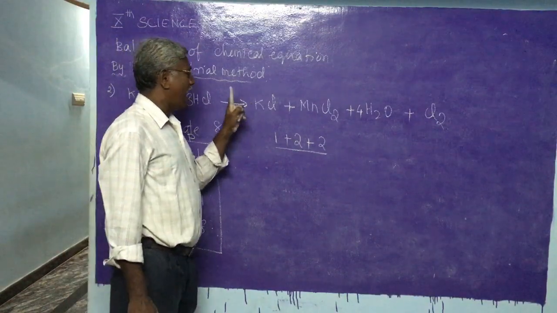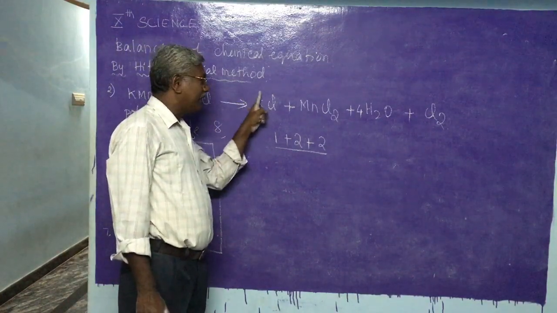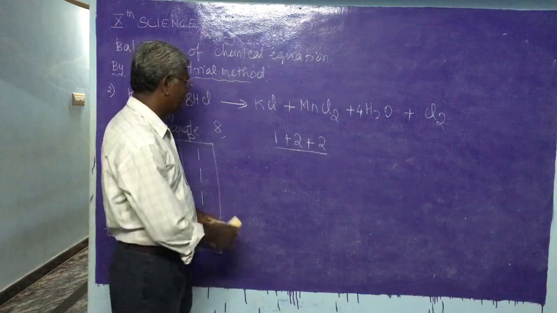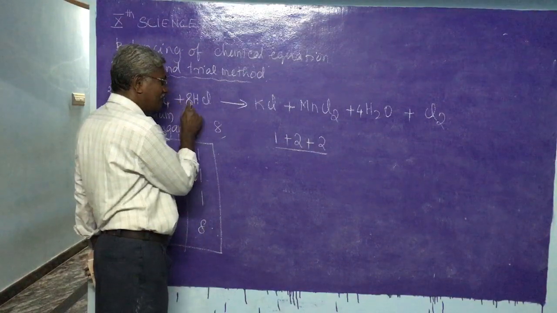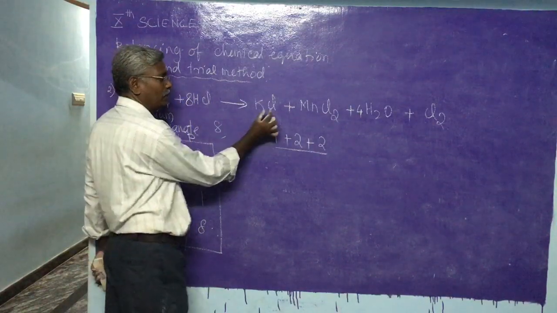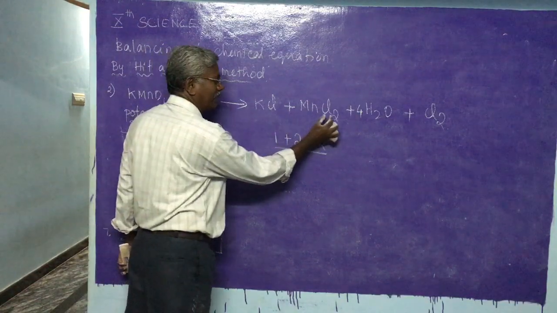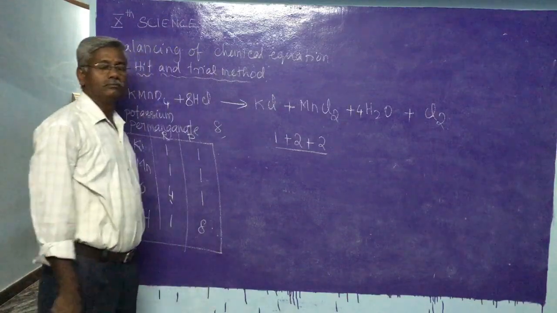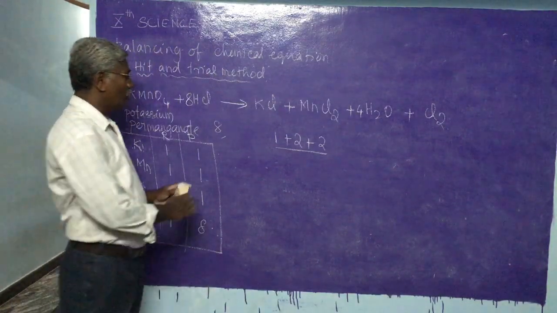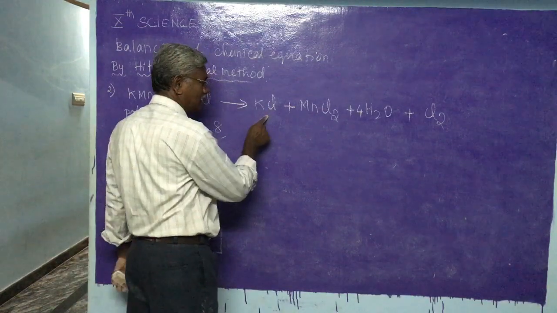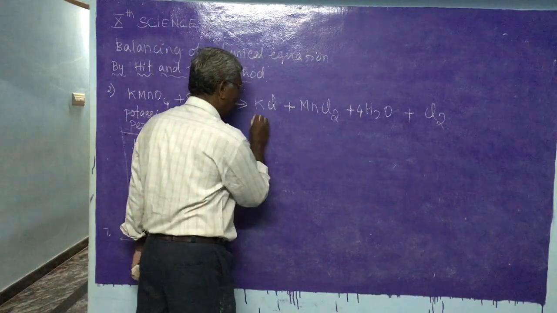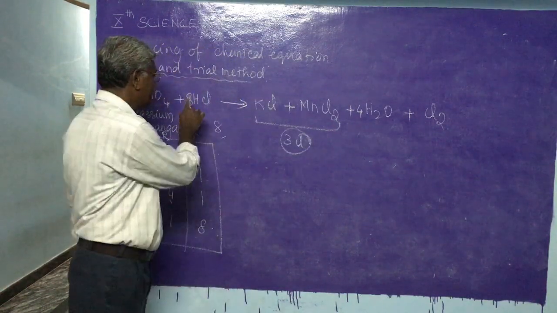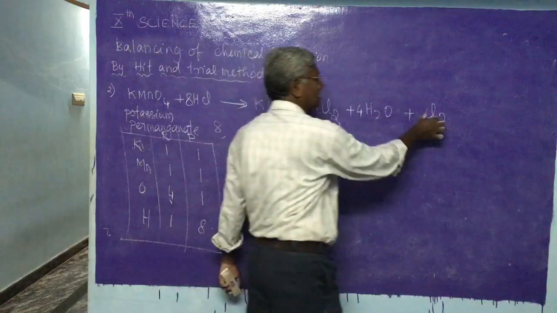Here if we are going to add any number, then K also will be changed. So K should not be changed. Therefore, out of 8 chlorine, 1 chlorine here and 2 chlorine atoms here, the remaining should be in the form of Cl2. Out of that, total 3 chlorine we have already added here, so the remaining 5 chlorine must be here.